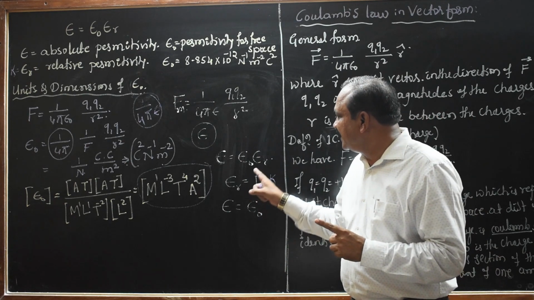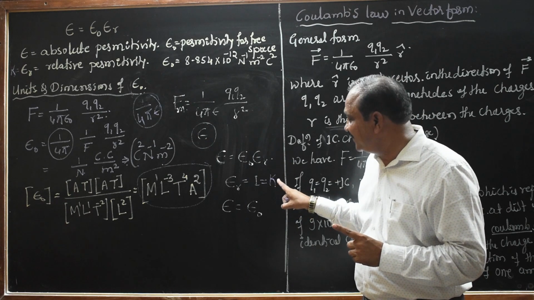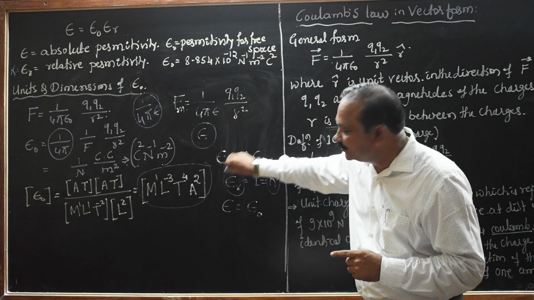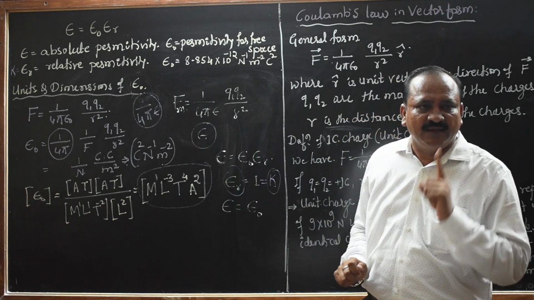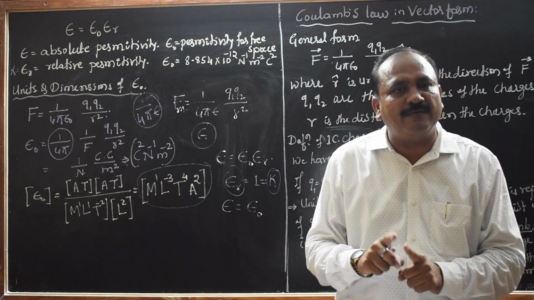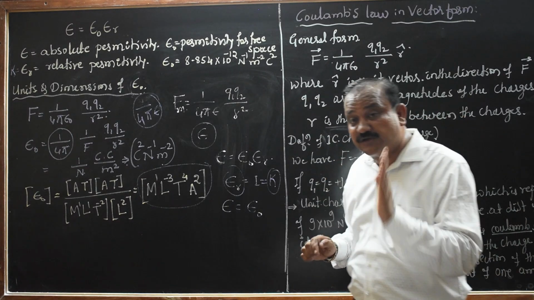But epsilon r means the dielectric medium, that K is the dielectric medium, or epsilon r is the relative permittivity. You must know that relative permittivity has no dimensional formula and also no unit. That is also very important.